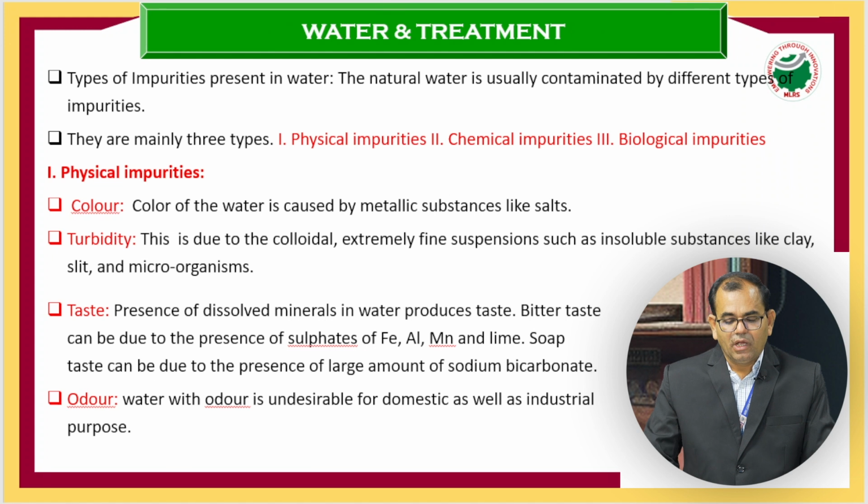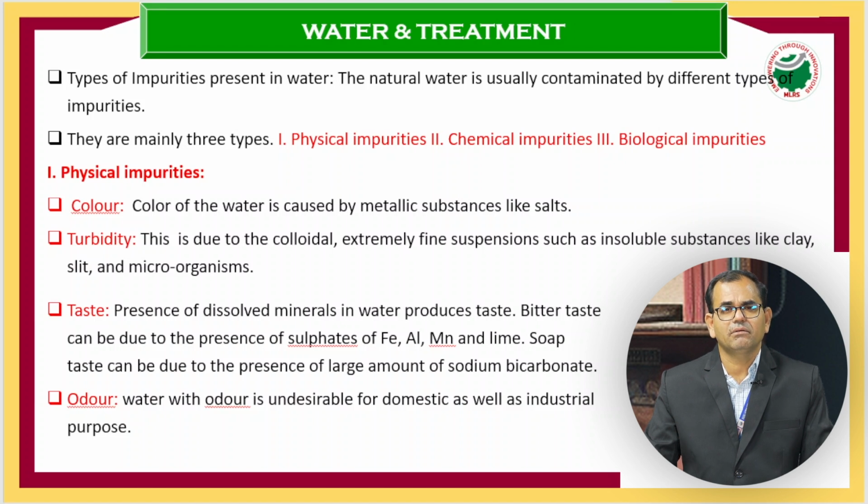Now, basically there are 3 impurities in water: physical impurity, chemical impurity, and biological impurity. Physical impurity: whenever rain comes, silt, plant leaves, and other garbage float and go into tanks, lakes, and rivers, which causes physical impurity.